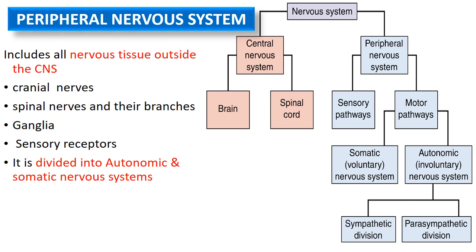And here the peripheral nervous system, as I told you, is divided into somatic and autonomic. The nervous system which is supplying to the skeletal muscle is known as the somatic nervous system, and it is voluntary in action. And the nervous system which is supplying to the glands, smooth muscles and cardiac muscle is known as autonomic nervous system, which is divided into sympathetic, parasympathetic and enteric nervous system.